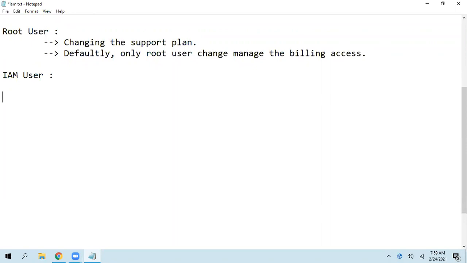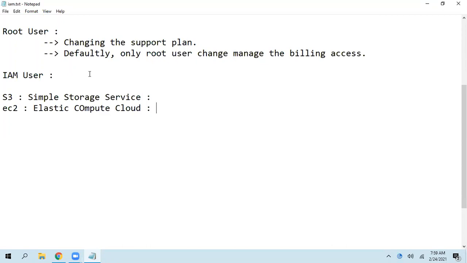Now, let's take a scenario where a total of 3 members are there in a team. One user is dedicatedly working on a service called S3. S3 stands for Simple Storage Service. This is a place where we can store data. We can create a bucket and store the data. Another service is called EC2, Elastic Compute Cloud.